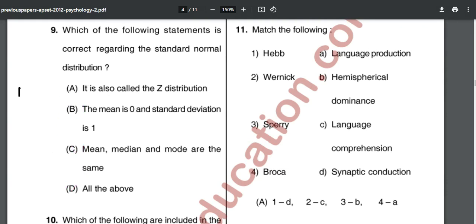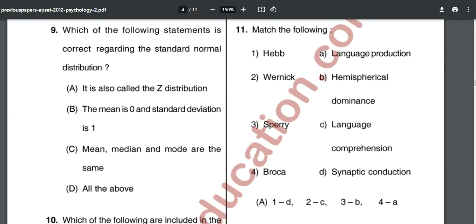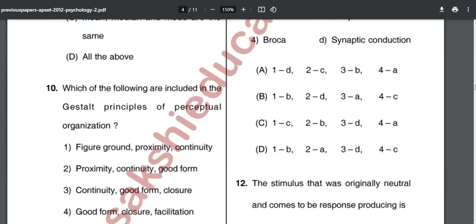So make sure that for the upcoming examination you read NPC, normal probability curve, very thoroughly. Whether it is bimodal, unimodal, or what it is.